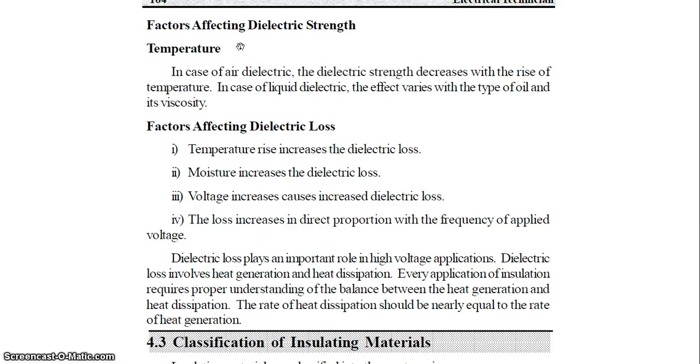That means the dielectric strength of insulating material like solid, liquid and gases decreases when the temperature of the insulating material increases. In the case of liquid dielectric material, the effect varies with the type of oil and its viscosity. Temperature is a very important factor affecting dielectric strength of material.